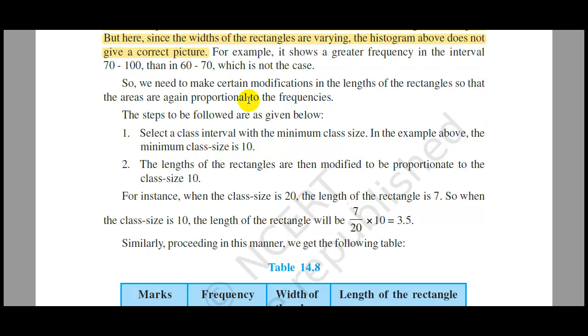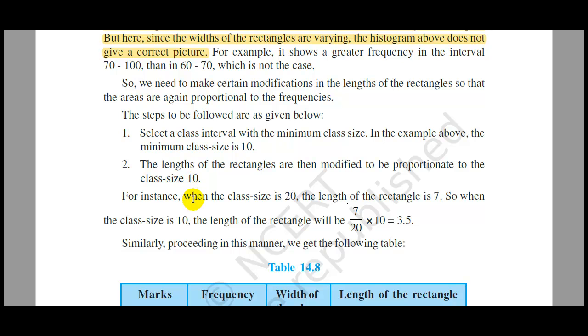To make this modification, we are going to make the areas proportional to the frequencies. So we are going to modify the lengths of the rectangles so that the areas are again proportional to the frequencies. What are the steps we need to follow? The first step is to select the class interval with the minimum class size. As you can see in the above example, the minimum class size is 10. The lengths of the rectangles are then modified to be proportional to this class size of 10.